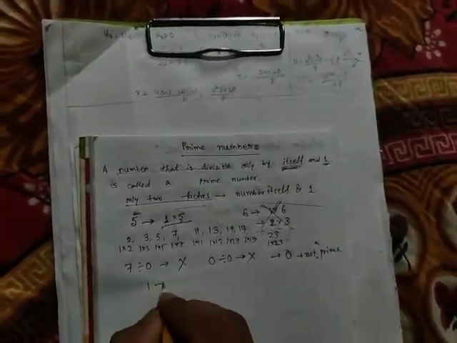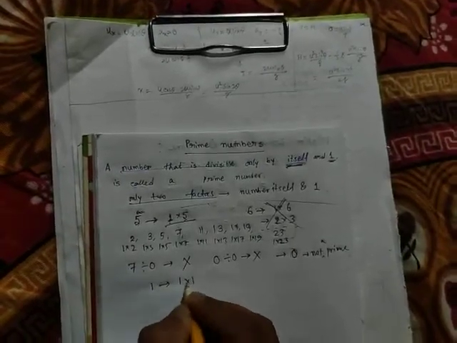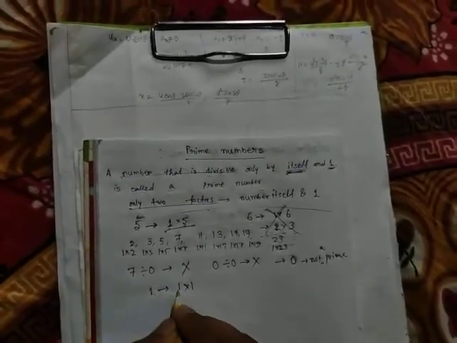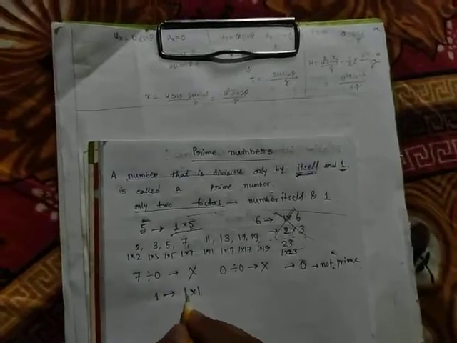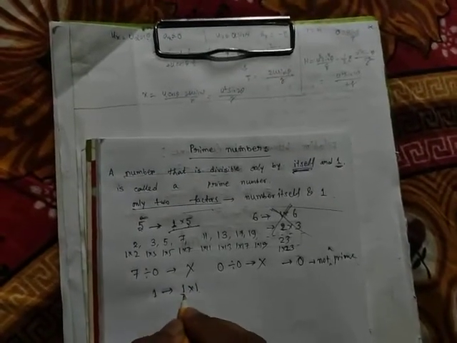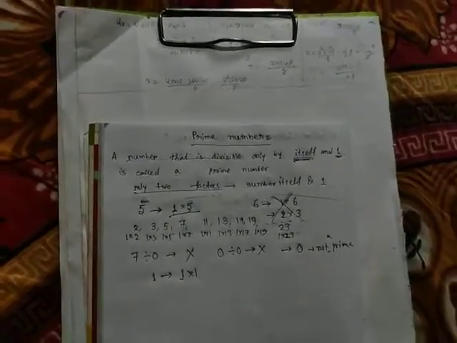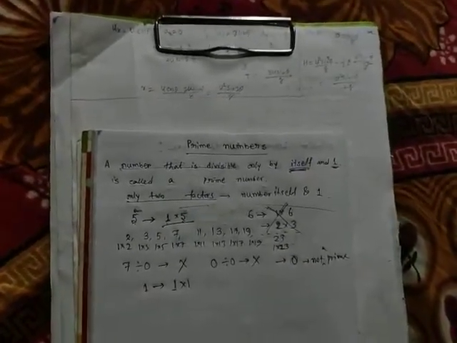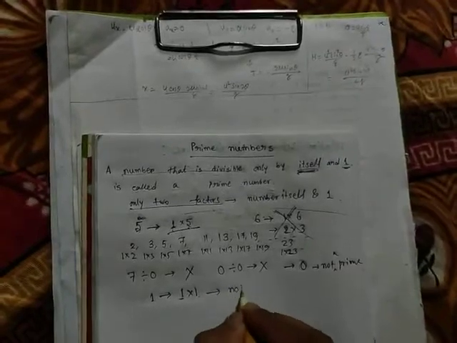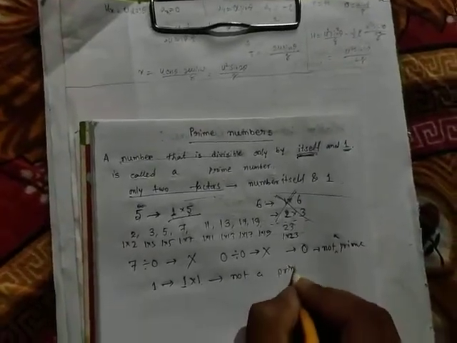Now, 1. How can I represent 1? 1 is equal to 1 into 1. So 1 into 1 means there is only one factor of 1, that is the number 1 itself. No more factors. So that's why 1 is also not a prime number.